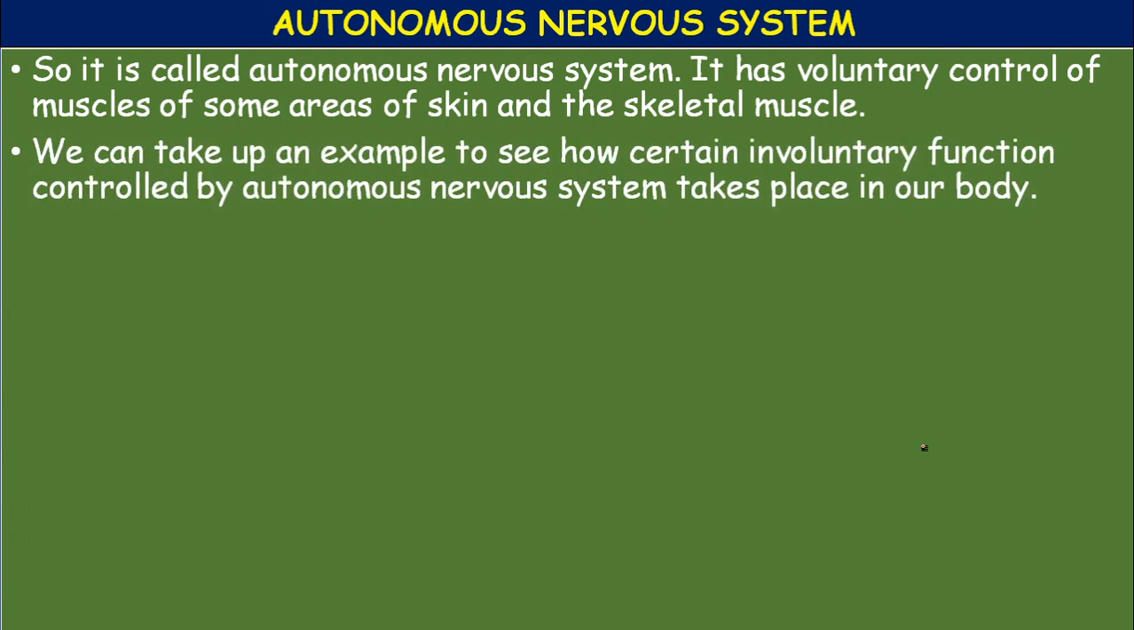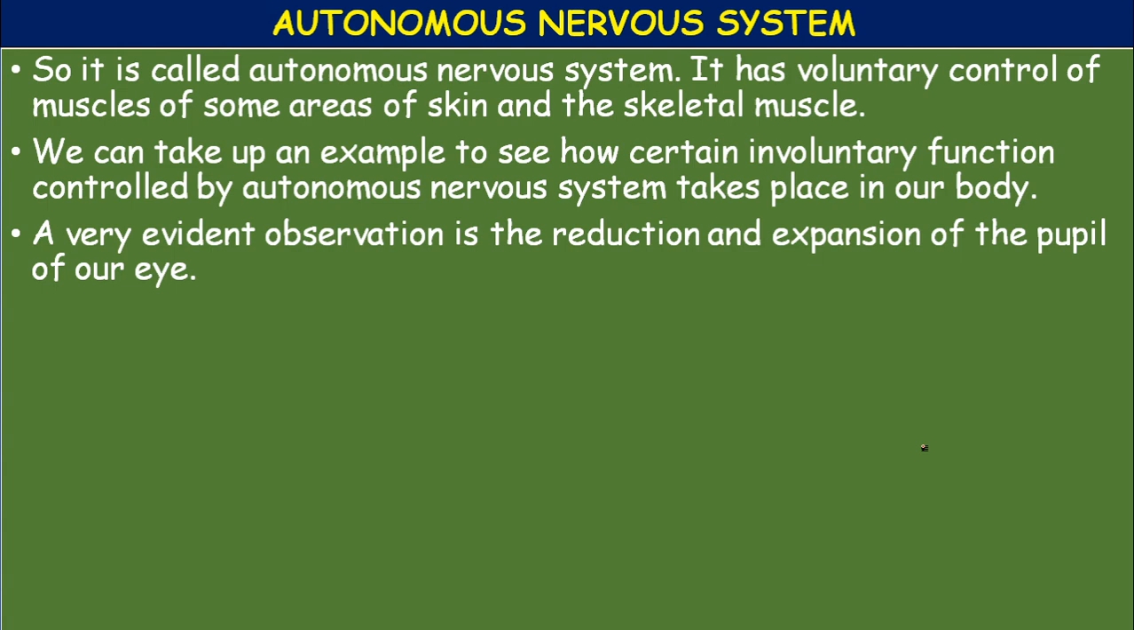We can take up an example to see how certain involuntary functions controlled by the autonomous nervous system take place in our body. A very evident observation is the reduction and expansion of the pupil of our eye. You know the pupil is a slit-like opening through which light enters the eye.